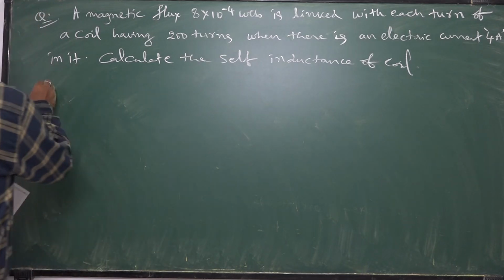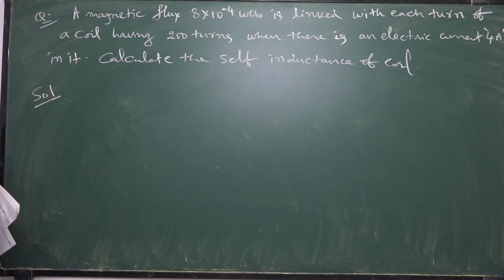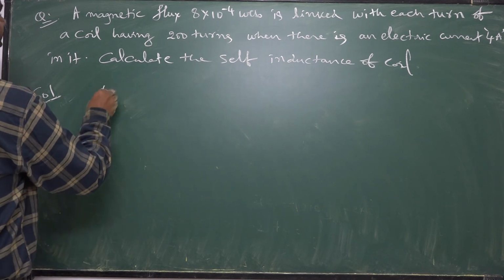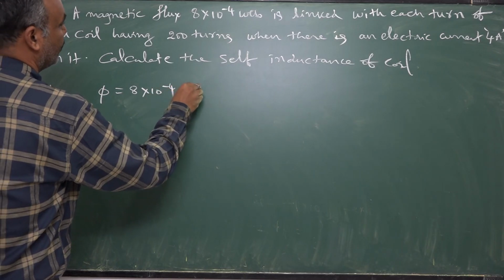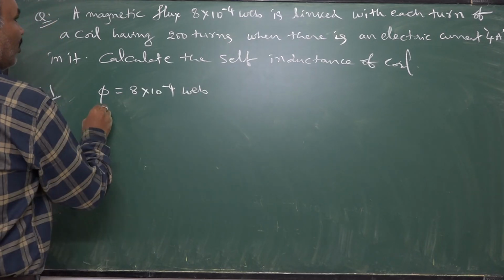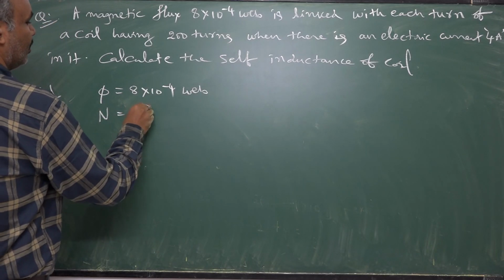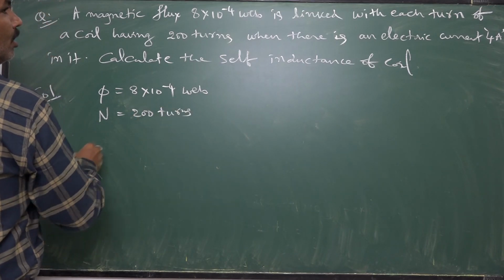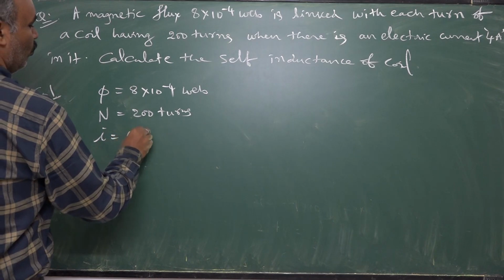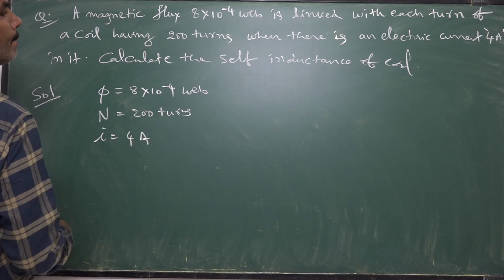So, solution. You are given magnetic flux 8 into 10 power minus 4 Webers. Number of turns, total number of turns are 200. Current 4 amperes they give.